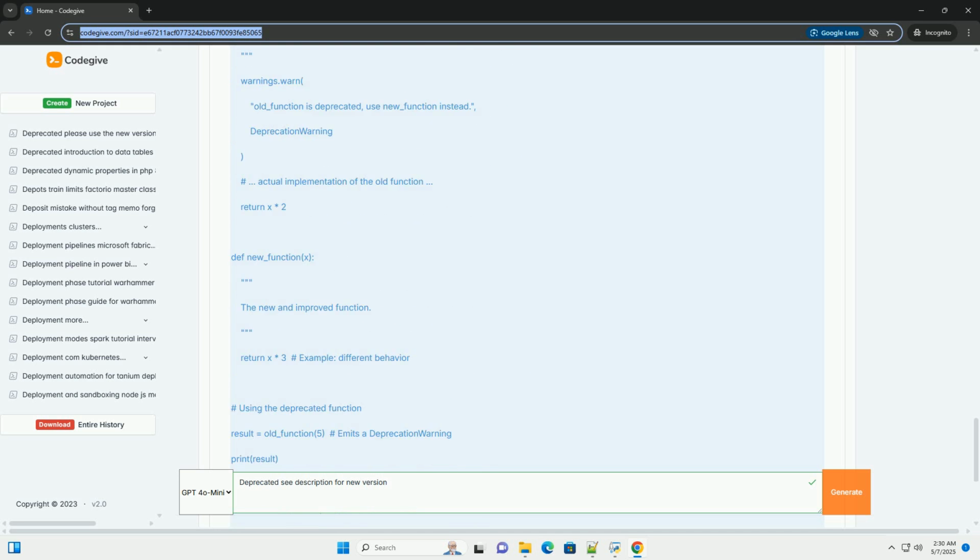4. Handling deprecated code in your projects, best practices. Encountering deprecated code is inevitable. Here's a structured approach to dealing with it effectively.